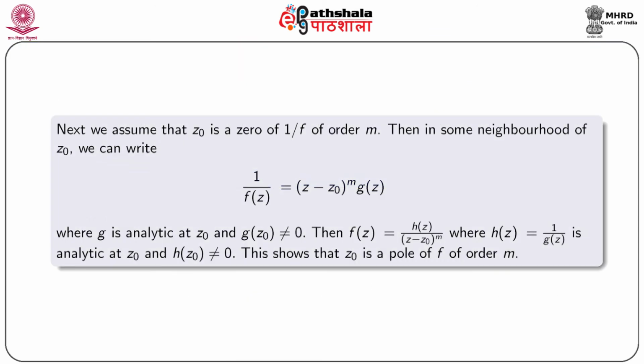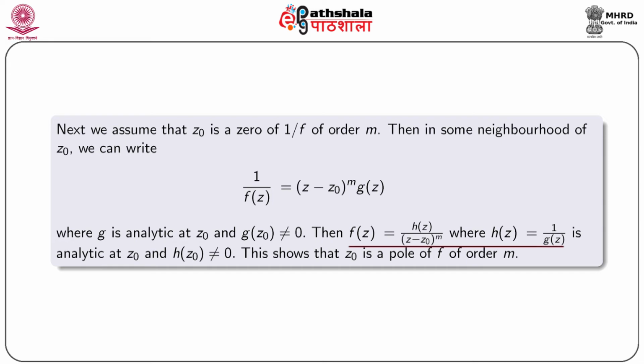Next, we assume that z0 is a 0 of 1/f of order m. Then in some neighborhood of z0, we can write 1/f(z) = (z - z0)^m g(z), where g is analytic at z0 and g(z0) is not equal to 0.